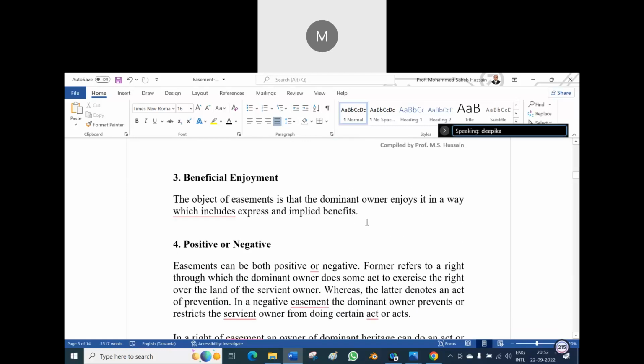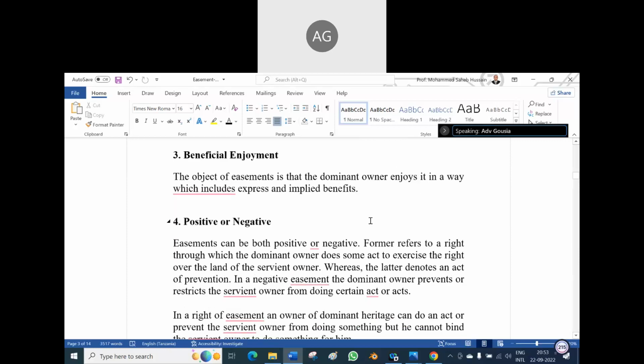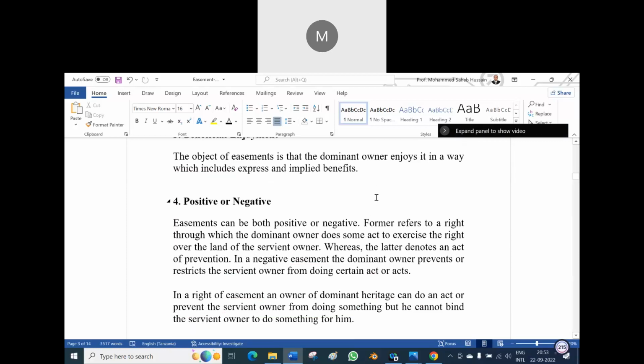Now, beneficial enjoyment. The object of easement is that the dominant owner always enjoys the property of somebody else. Hence, the dominant heritage will enjoy the property of the servient heritage. Is it clear? Yes, which includes the express or implied benefits, whatever the benefits are there.